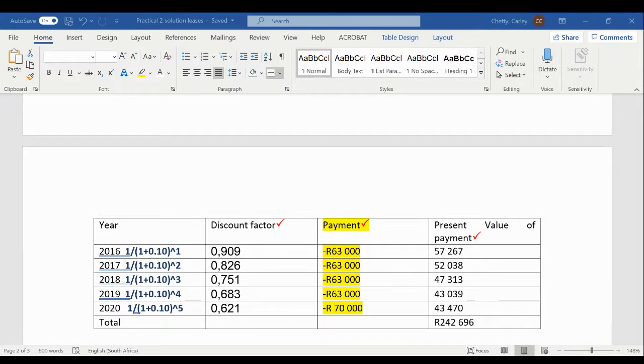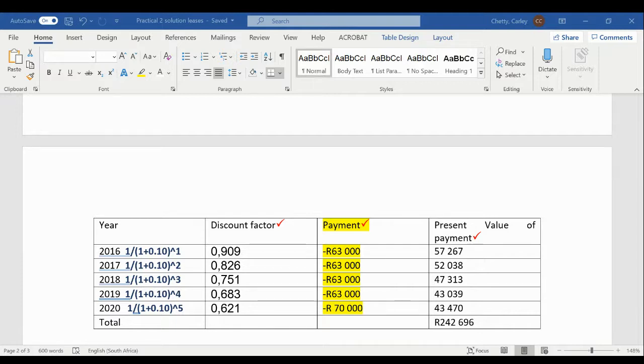If you have a look at 2017, if we want to calculate our discount factor for 2 years away, we'll go 1 divided by 1 plus 0.10, which represents your 10% interest rate, to the power of 2. This will give us a discount factor of 0.826.